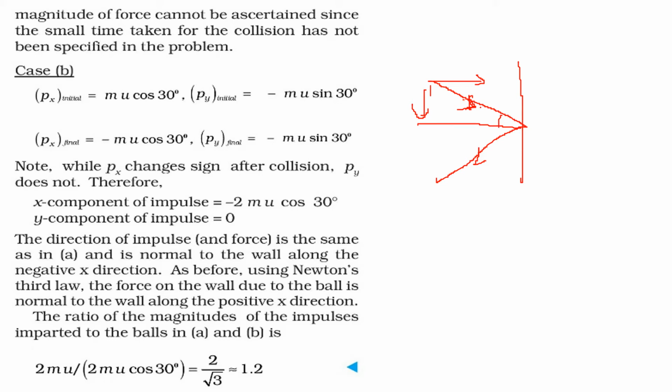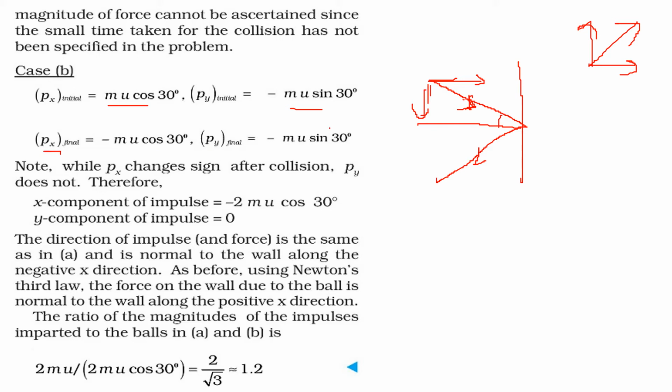Always, if you have any direction like this, the x component is this and the y component is this. So the x component will be mu cos theta and the y component will be minus mu sin theta, right?